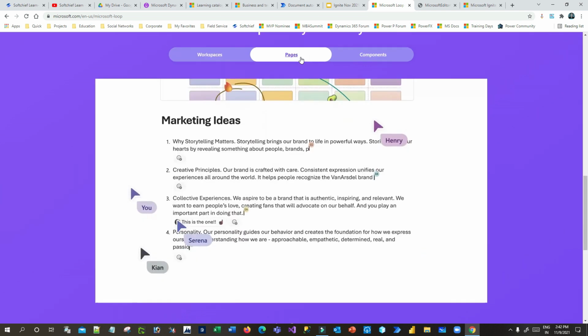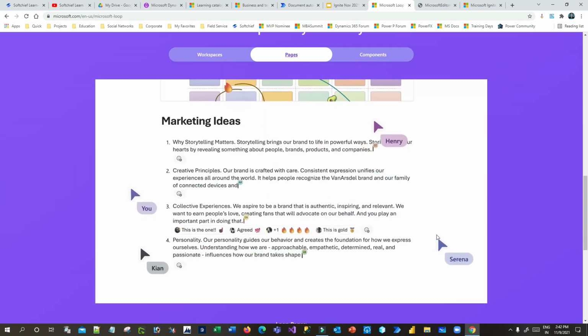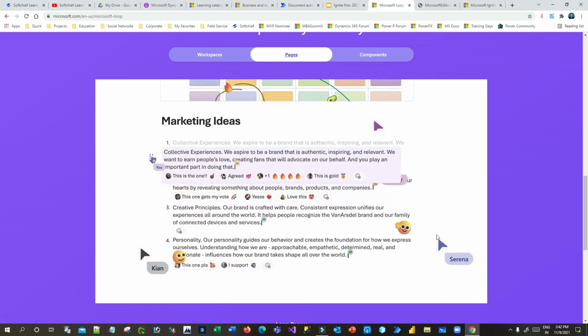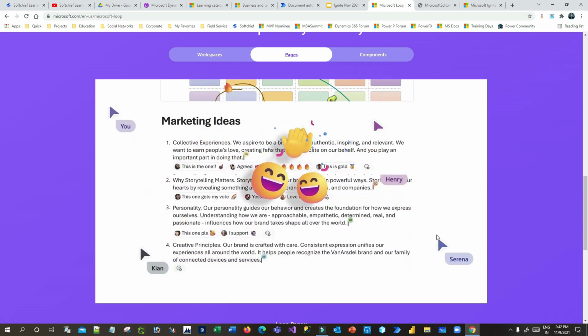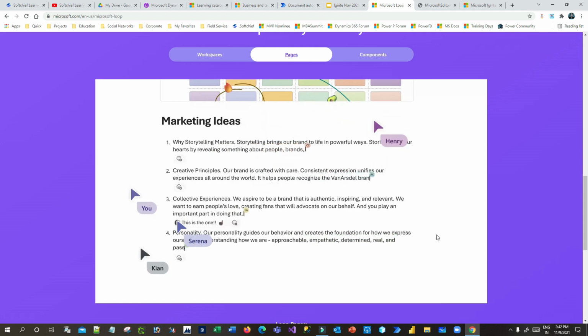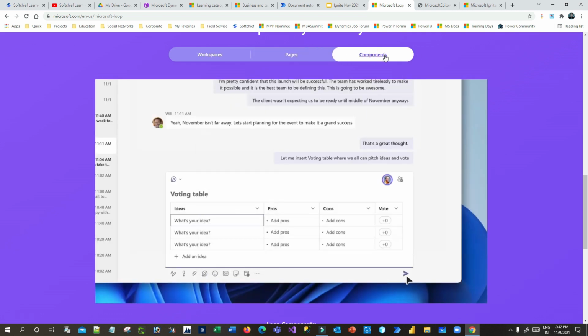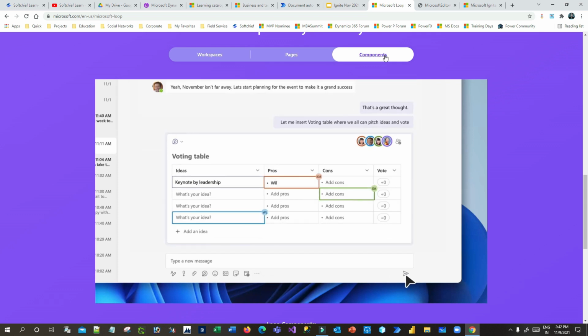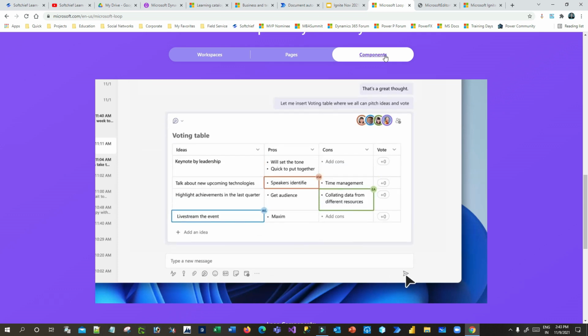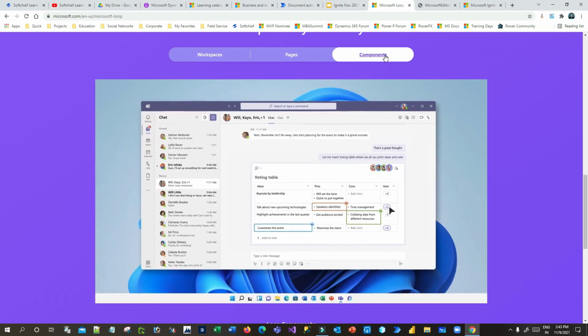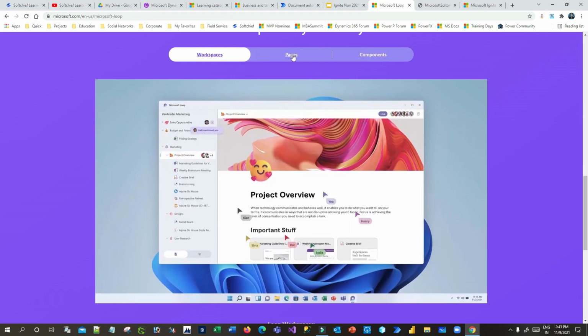You can also see how you can use Microsoft Loop in pages. You can drag and drop different types of list components in different areas on the page. You can also create components, like voting tables, that you can share with your team, and you get instant notifications.